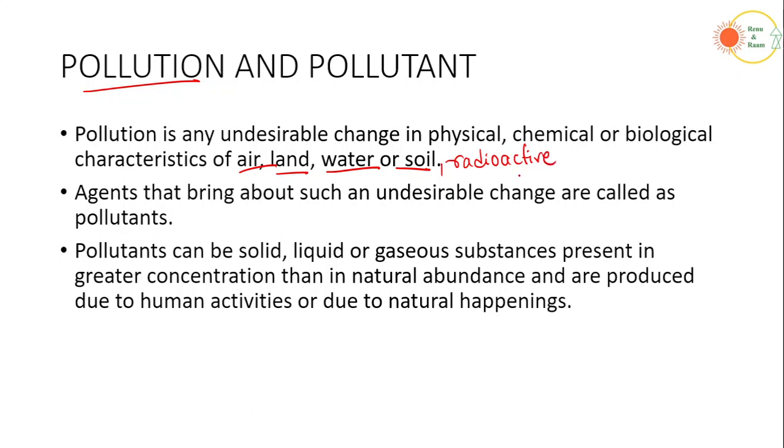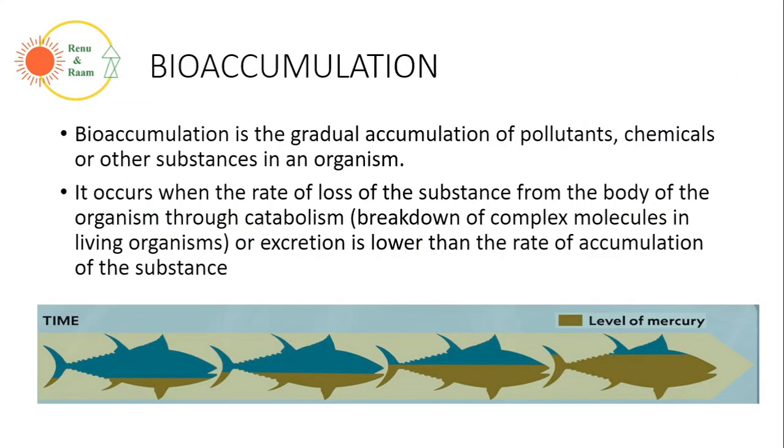So we'll be studying about 5 major types of pollution: air, land, water, soil, and the radioactive pollution in the upcoming classes. Now, coming to the next major thing, we have 2 more items to discuss. The first one is called bioaccumulation. Now, see the word bio. Bio means any life form. The second word is accumulation.